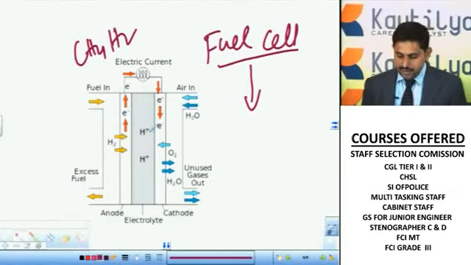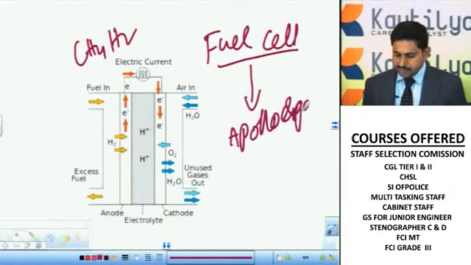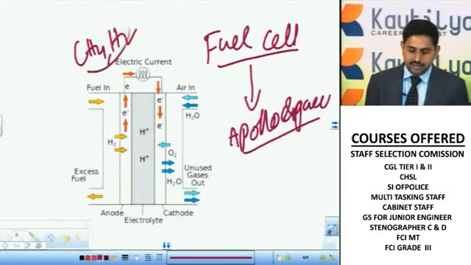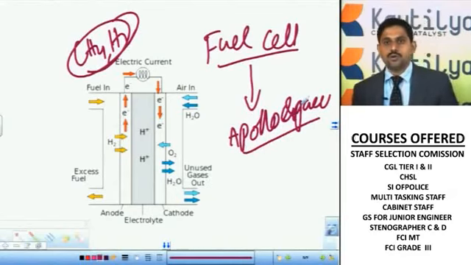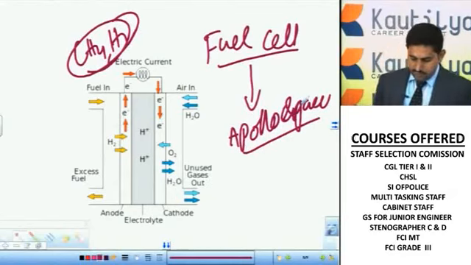Generally this fuel battery is used in the Apollo Space Center also. In the Apollo Space Center, we use this hydrogen fuel battery or methane. Generally we use methane and hydrogen gases for the production of electricity by using the fuel cells. A very big benefit of this in the Apollo Space Center is that they also produce water molecules by using these fuel cells.